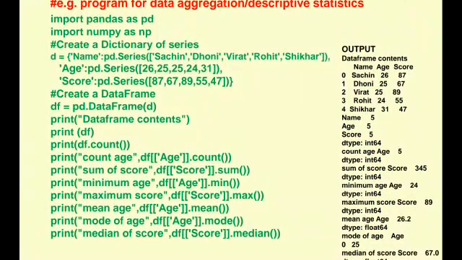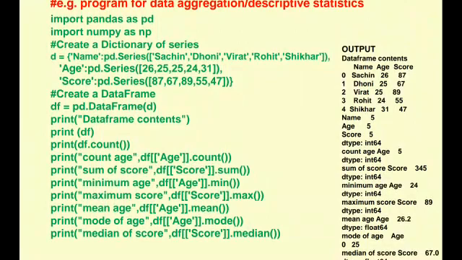Next is the sum of the score. Sum of the score means we add 87 plus 67, 89 plus 55 plus 47. We got the total, 345. Next, the minimum age: in the age column the minimum is 24. We got the output 24. The same thing with df score dot max: the maximum value is 89.